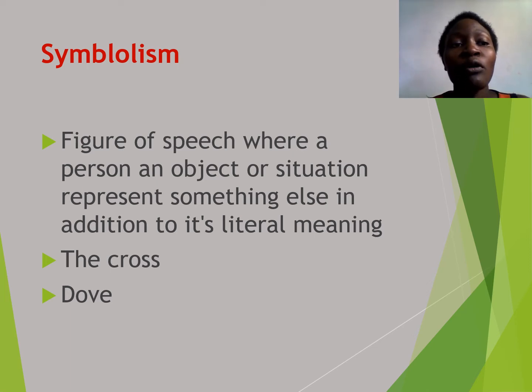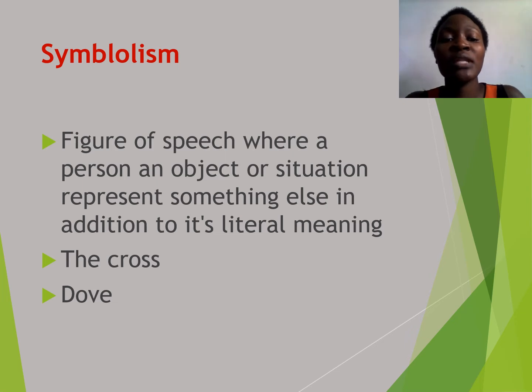And we have conventional symbols and we have contextual symbols. The cross and the dove are conventional symbols. A conventional symbol is one that has been generally accepted by everyone, that this is what it means. So the cross has been generally accepted by the whole world to symbolize a church. The dove has been accepted generally by the whole universe to symbolize peace.